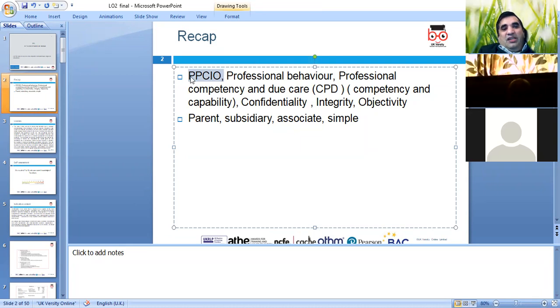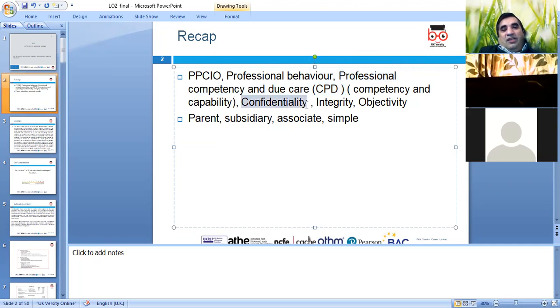To remember easily, PPCIO: professional behavior, professional competency, and due care, that is huge up-to-date knowledge. Especially in tax, a lot of changes happen and carry on happening, due to COVID-19 and HMRC rules, and we're supposed to be up to date with the knowledge. So keep an eye out, and keep upskilling.